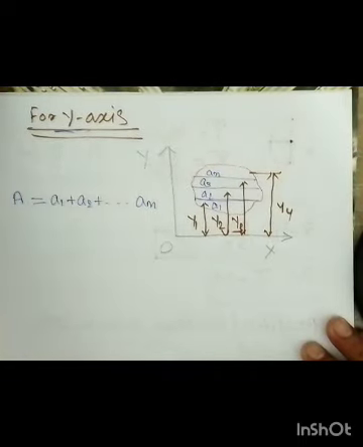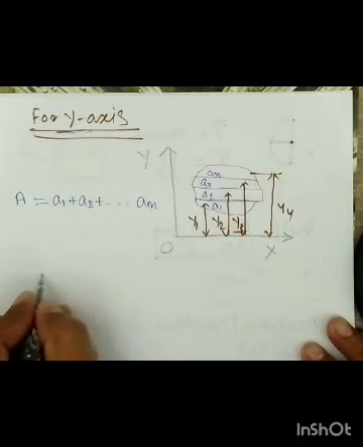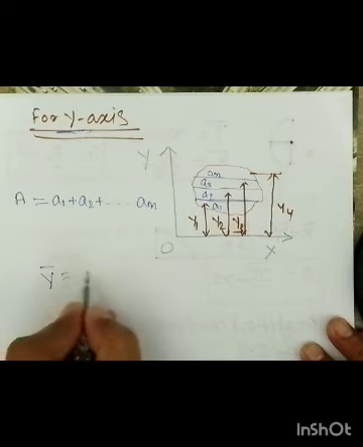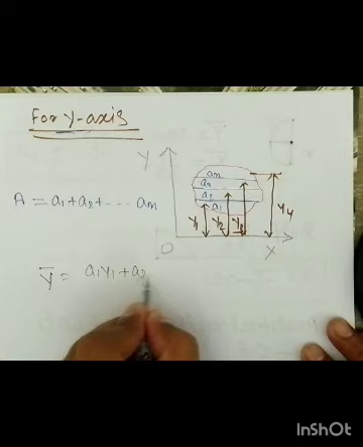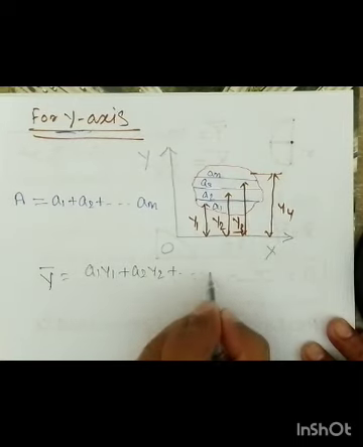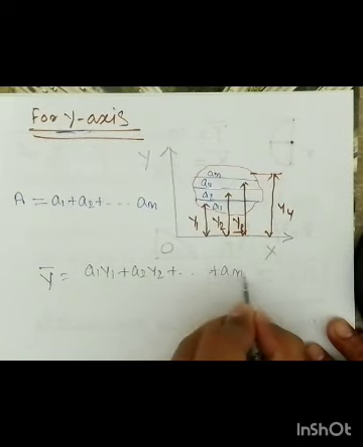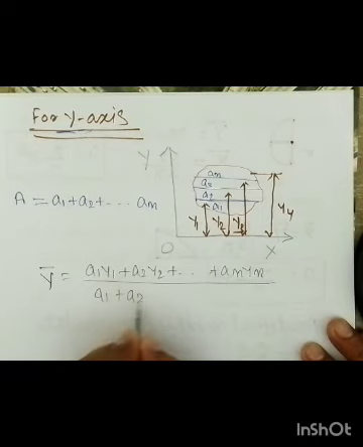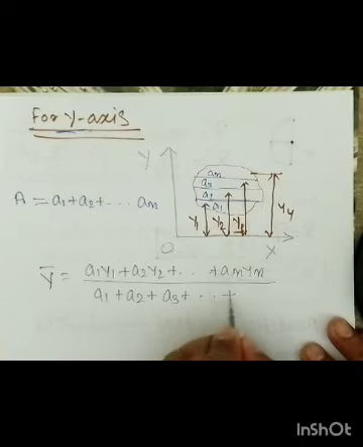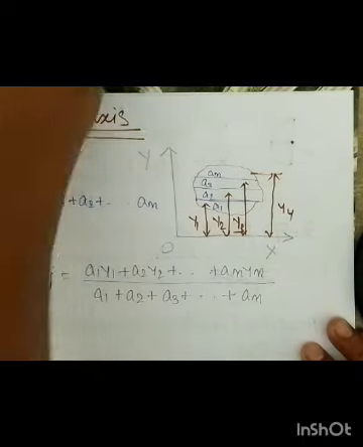Now the y coordinate is what? The y coordinate is A1 y1, the first area moment, plus A2 y2 plus so on, plus An yn, upon A1 plus A2 plus A3 plus so on, plus An.